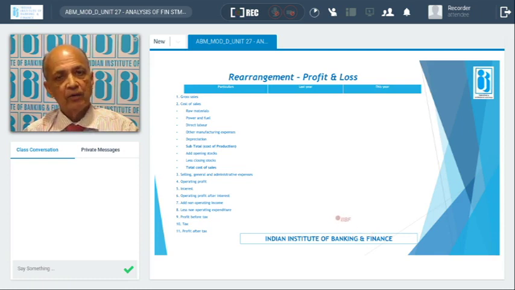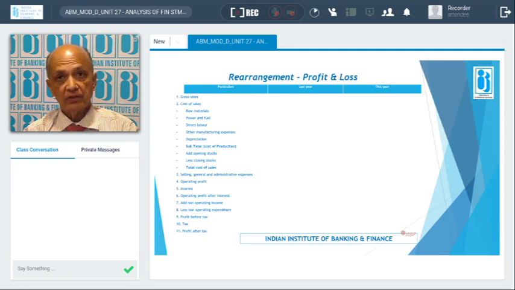Then add the opening stock, less the closing stock, and you will get the cost of sales. That is used for calculating the holding level of finished goods. Then the other heads will be selling, general and other administrative expenses. Then we'll get the operating profit.